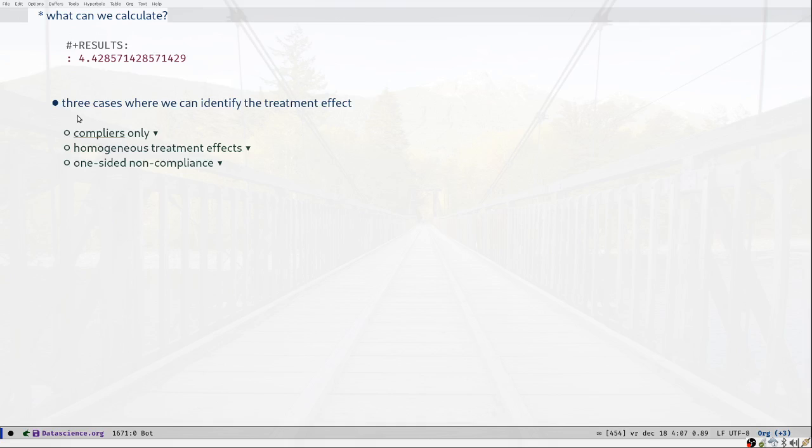So in the data frame that we generated above, we've basically seen that there is no way in which we can recover any relevant treatment effect. So we're going to change the question a bit and ask: are there conditions under which we can find our treatment effect? The treatment effect we're looking for is that tau is equal to 3, which is the effect of training on the compliers. There are 3 cases in which indeed we can identify tau equal to 3. The first 2 are pretty trivial, the last one is a bit deeper.